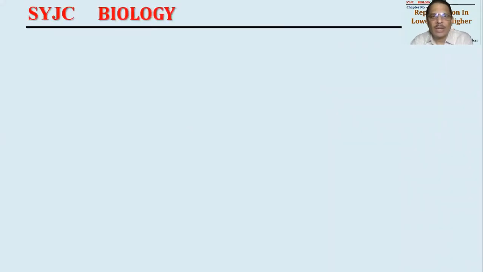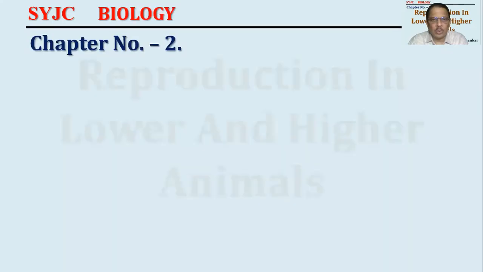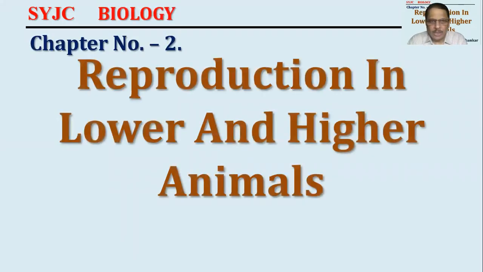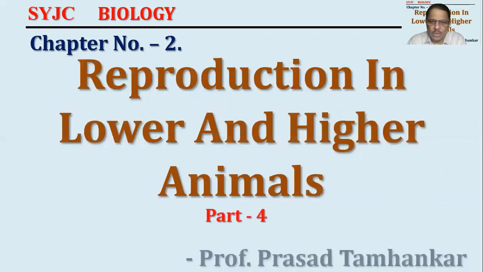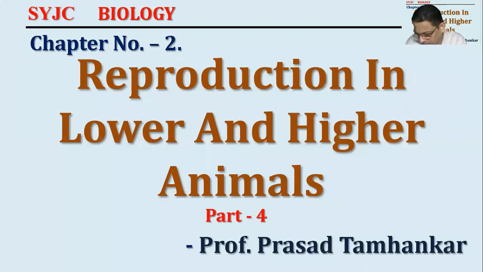Okay, good evening all. This is our SYJC biology lecture. We are in chapter number 2. Name of the chapter is Reproduction in Lower and Higher Animals. We are in part 4 of this chapter. I am Professor Prasad Tamankar.